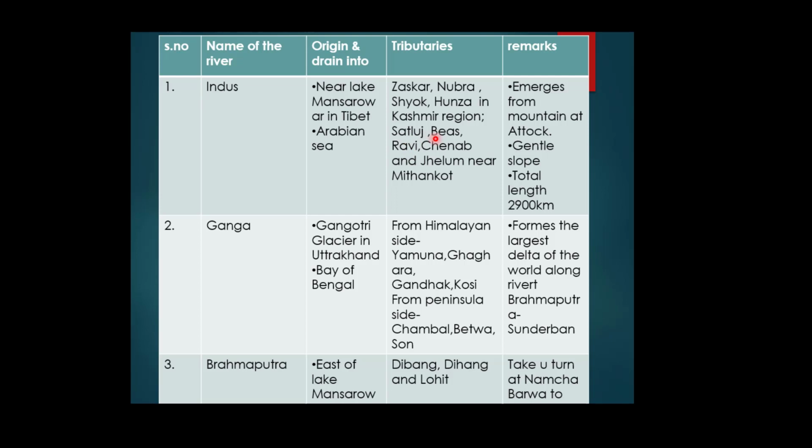And the Satluj, Beas, Ravi, Chenab and Jhelum, these are the five rivers. These are meeting the Indus river near Mithankot in Pakistan. What is the source of these, emerges from the mountains at Attock.